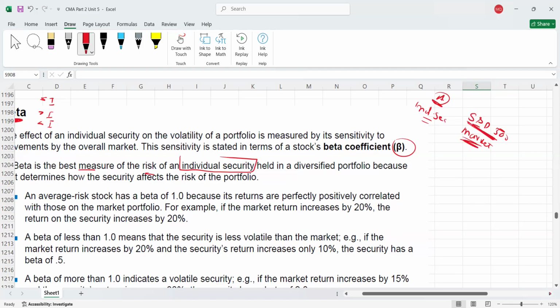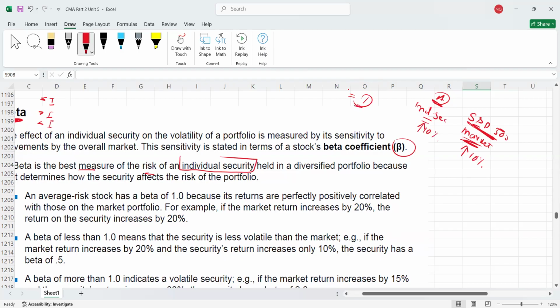Now if beta is exactly 1, you know what it means? It means if the market is going up by 10%, this company's stock price will also go up by 10%.